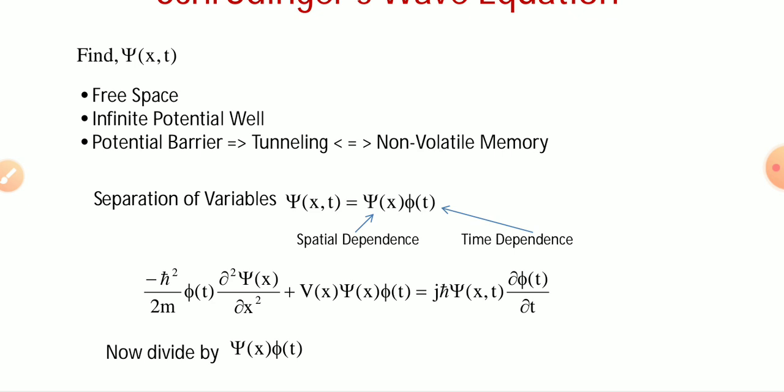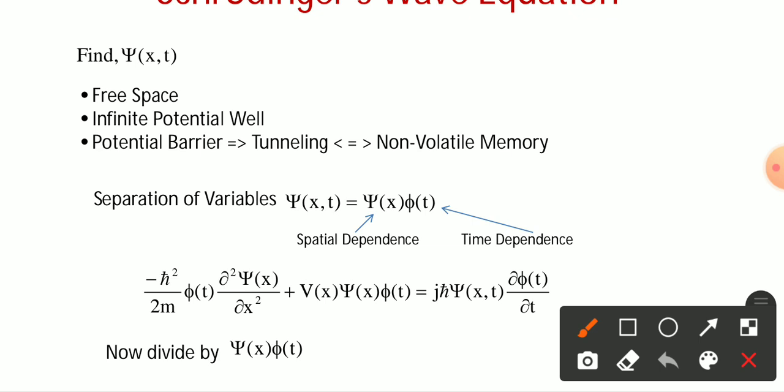Separation of variables: ψ(x, t) is the one-dimensional wave equation, where you just use ψ(x, t). If you separate position and time, then ψ(x) is defined as the spatial dependence and φ(t) is defined as the time dependence.